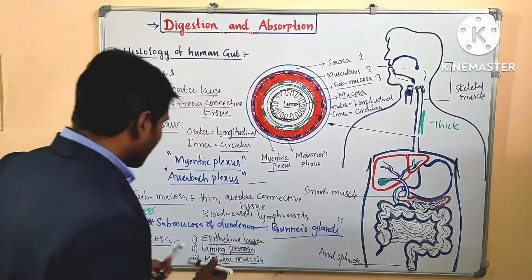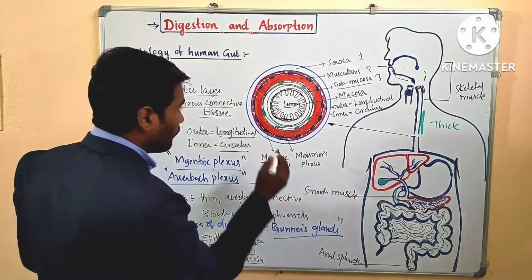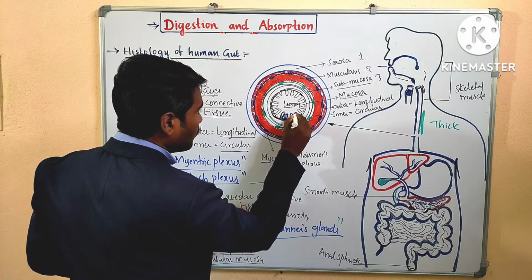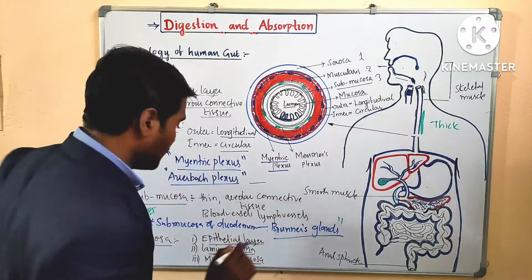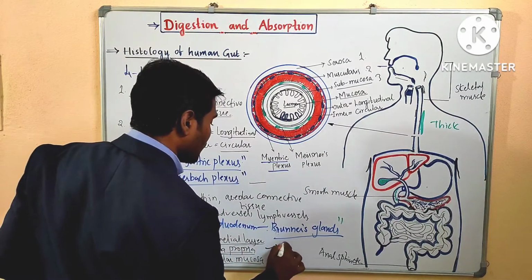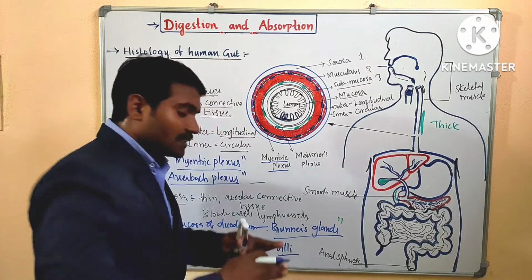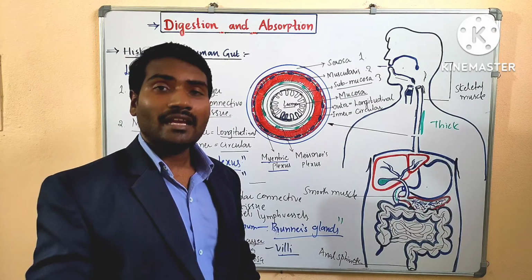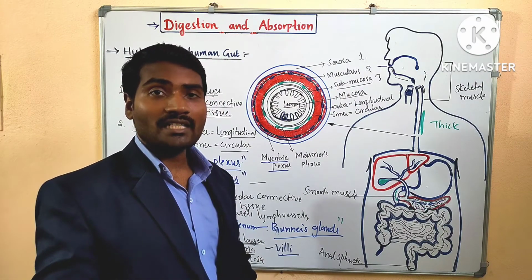So this epithelial layer forms many folds inside the gut. These folded areas are called villi. So these villi increase the surface area for more absorption, especially in the intestine, in the small intestine.